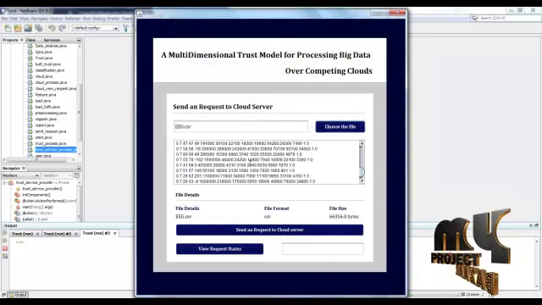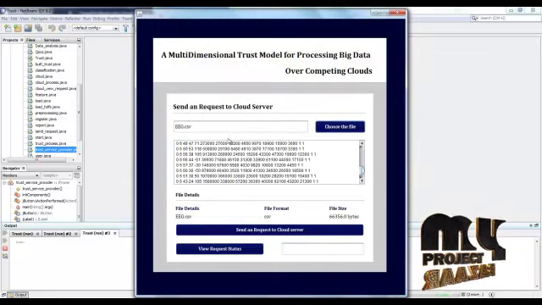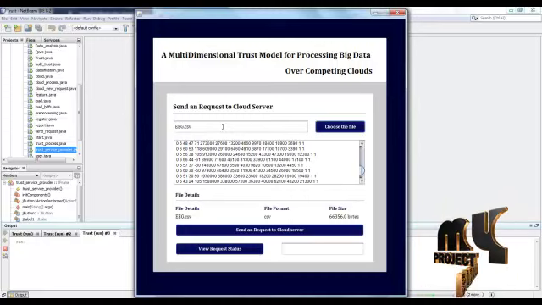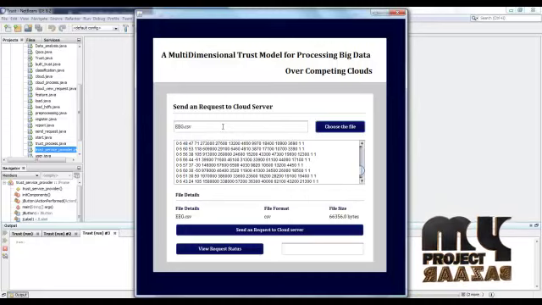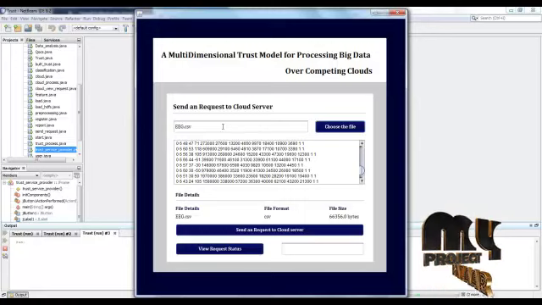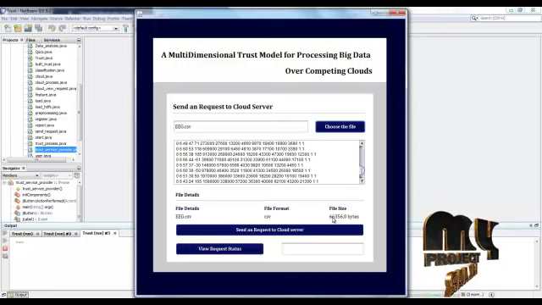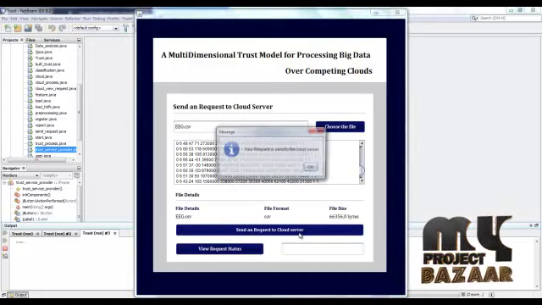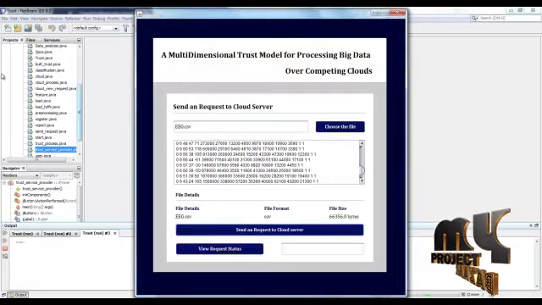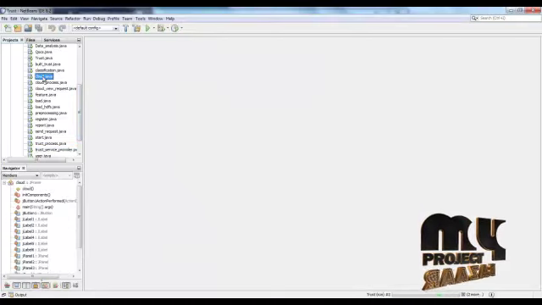Choose the file they want to process. Here it will display the data that the user has chosen. The EEG signal dataset is used for processing the big data on the cloud services. In this dataset, we are going to predict whether the person is in a normal or abnormal mindset. Here it will display the file details such as file name, file format, and file size. The request will get sent to the cloud server. After that, the cloud server will log into their account.